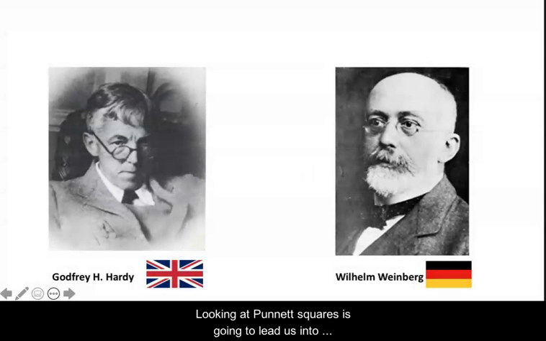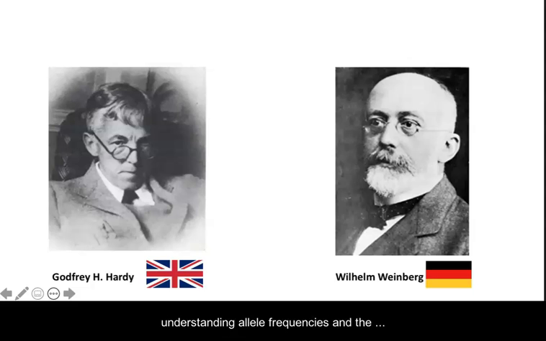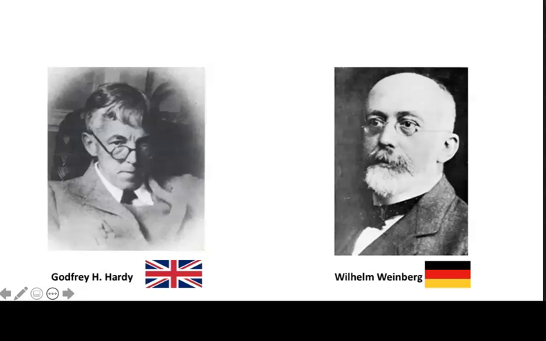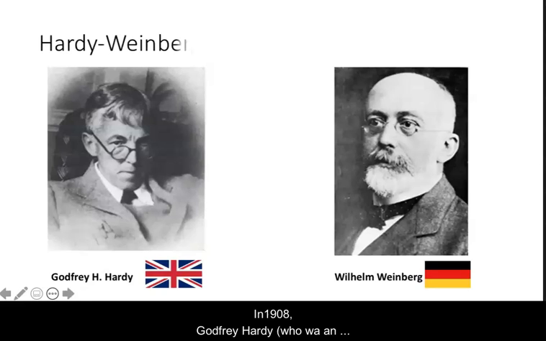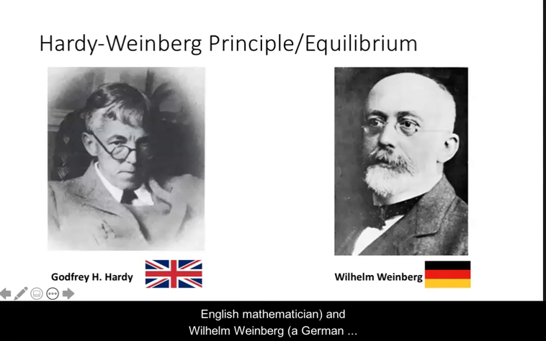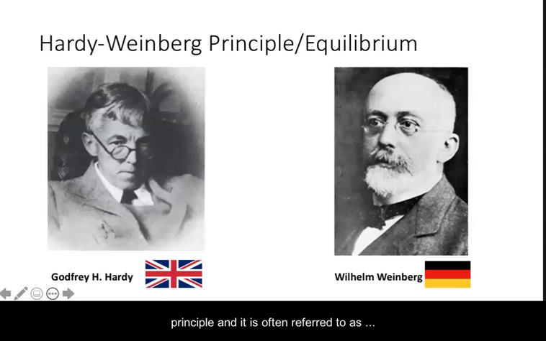So looking at Punnett squares is going to lead us into understanding allele frequencies and the Hardy-Weinberg Principle. In 1908, Godfrey Hardy, an English mathematician, and Wilhelm Weinberg, a German physician, independently demonstrated a principle to confirm that allele and genotype frequencies change over time only if there are forces acting on the population. Their principle became known as the Hardy-Weinberg Principle, and it's often referred to as Hardy-Weinberg equilibrium.